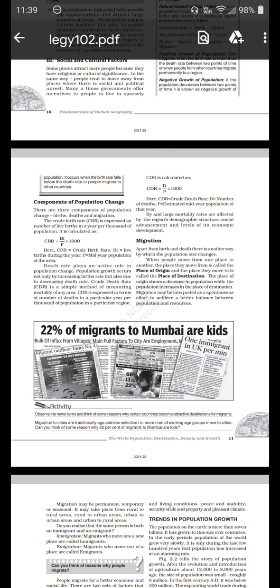Bulk of influx from villages. Main pull factors to city are employment. One immigrant in UK per minute. Headed for maximum city. Migrant outflow. India number 4.